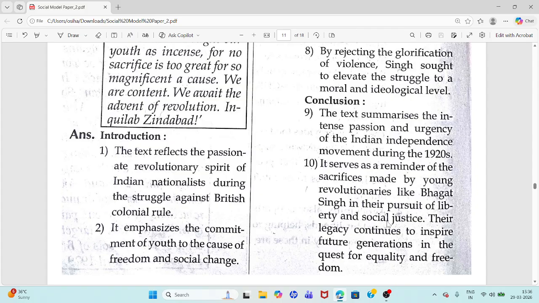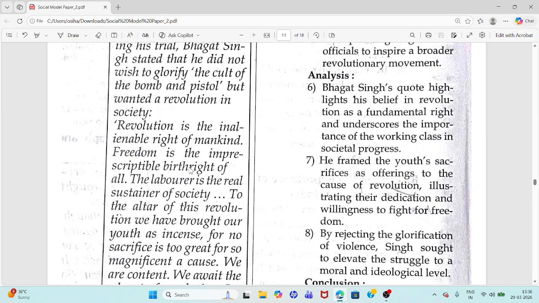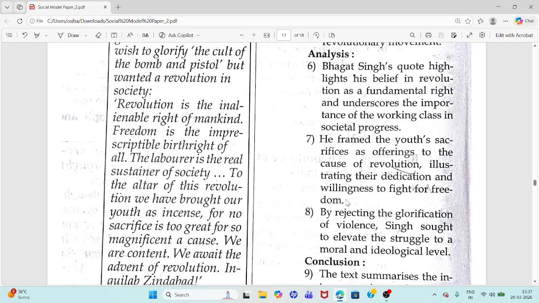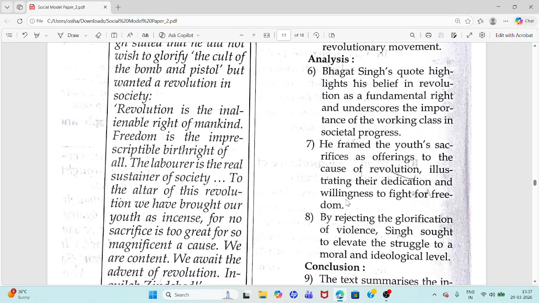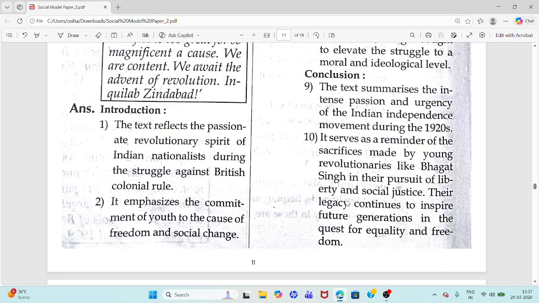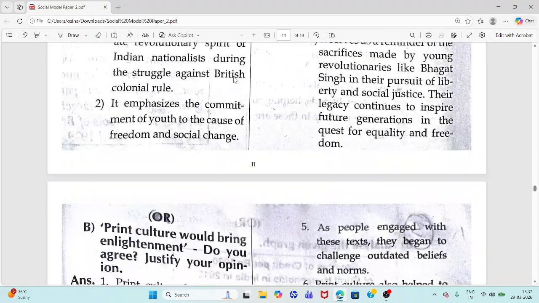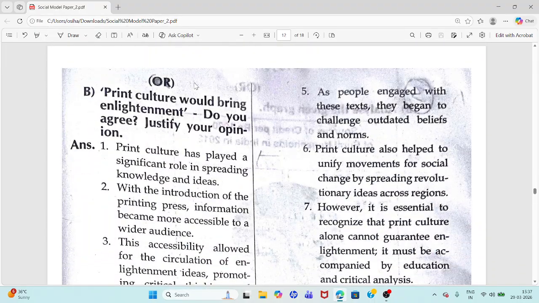liberty and social justice. So, introduction 2 points, explanation 3 points, analysis 3 points, conclusion 2 points. You have to learn these side headings. If you are given these paragraphs, you have to write like this, okay? Or an internal choice is there, okay? You can see here.